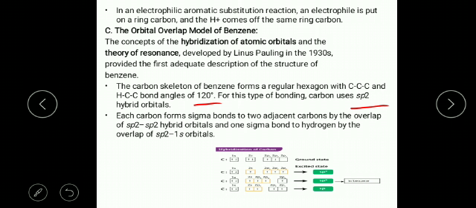In the structure of benzene, each carbon forms a sigma bond to two adjacent carbons by the overlap of sp2 hybrid orbitals, and one sigma bond to hydrogen by the overlap of an sp2 orbital with a 1s orbital.